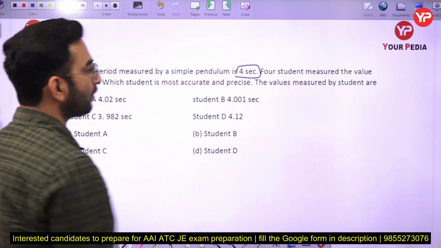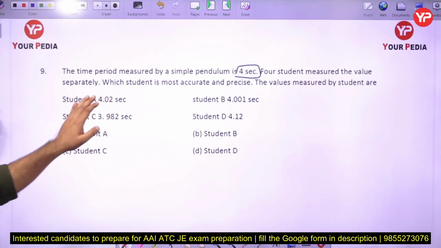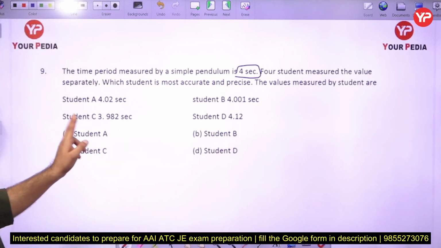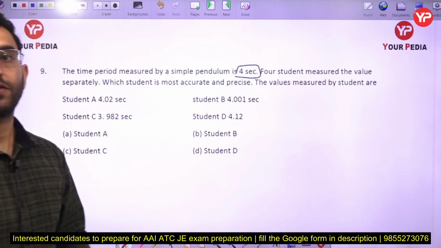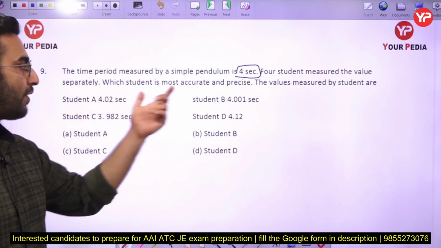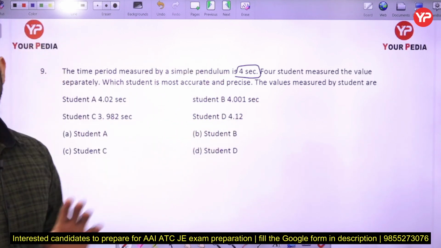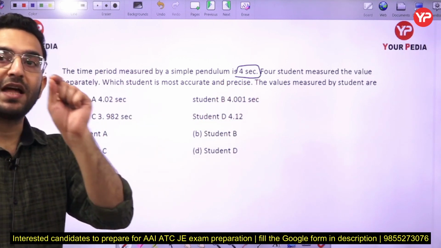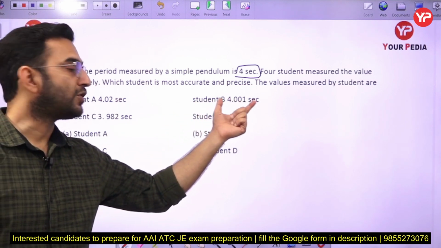These values measured by the students are: student A has a value of 4.02, student B has a value of 4.001, student C has a value of 3.982, student D has a value of 4.12. I don't think this question needs any explanation, because you can see the value of student B is very close to the exact value. The measured value is very close to the true value, and correspondingly the error induced, if you calculate the error, is basically 0.001 in this case.